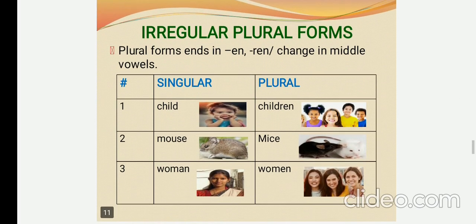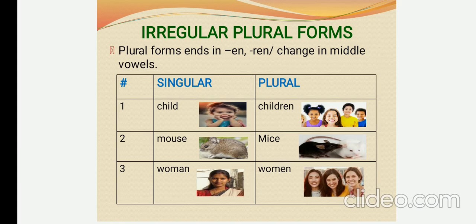Next one is irregular plural. Irregular plurals sometimes end with en or ren. A few times, irregular plurals change the vowels in the middle of the noun, the middle of the letters. Let us see the example. Child. What is the plural for child? Children. So child means children.